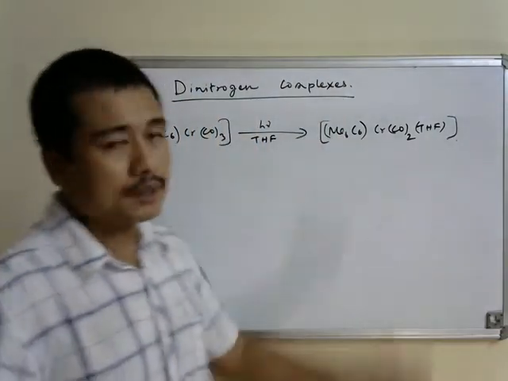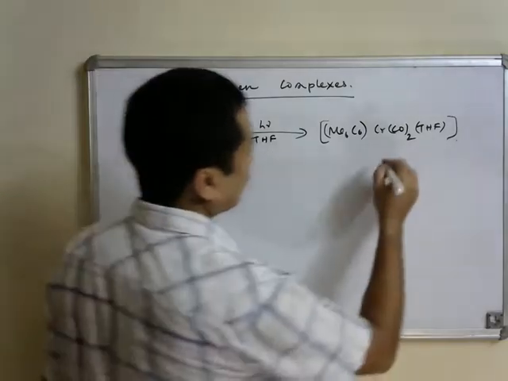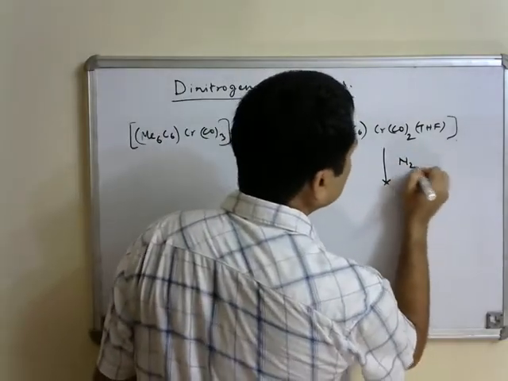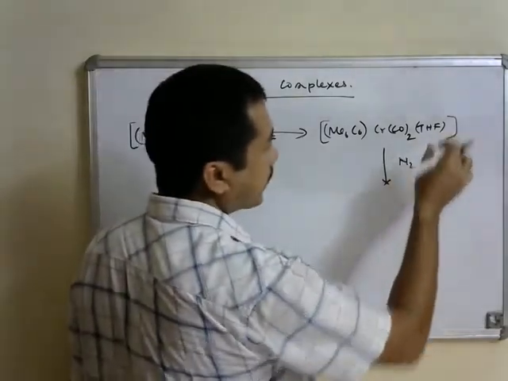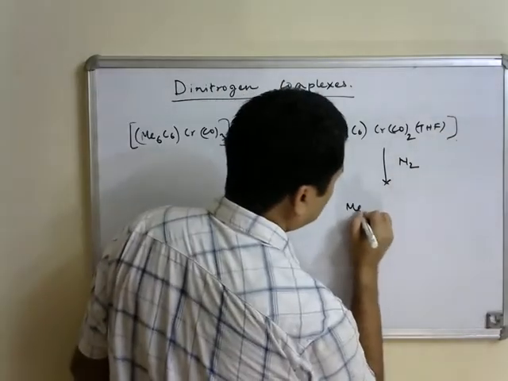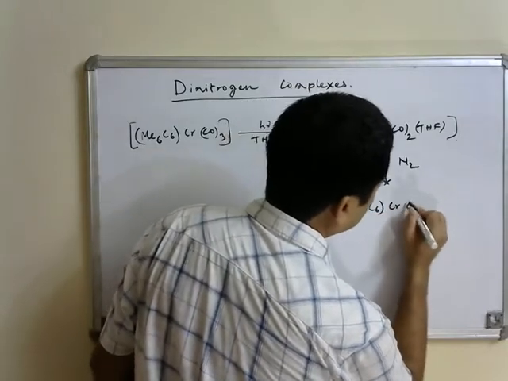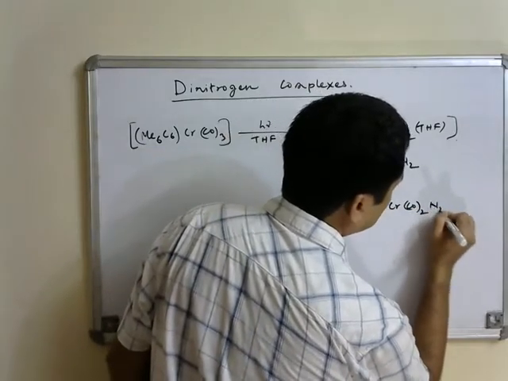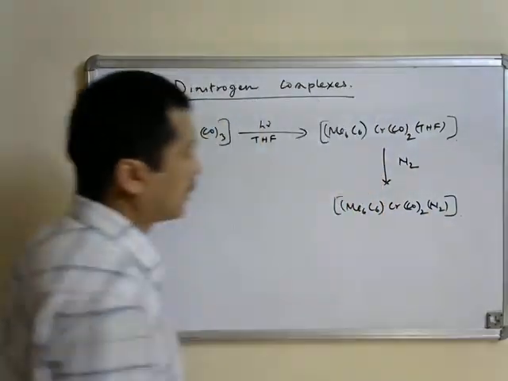So we prepare this carbonyl transfer agent by doing photolytic reaction in THF, and then now if you do reaction with dinitrogen, you can replace the labile ligand, that is the THF ligand, and produce a dinitrogen complex like this.